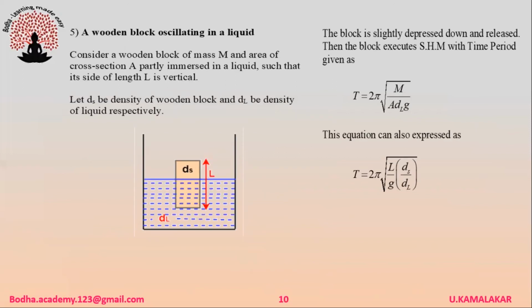Consider a wooden block of mass m and area of cross section A partially immersed in a liquid such that its side of length L is vertical. Let ds be the density of the wooden block and dl be the density of the liquid respectively. The block is slightly depressed down and released. Then the block executes simple harmonic motion with a time period T = 2π √(m/(A dl g)). This equation can also be expressed as T = 2π √((L/g)(ds/dl)).